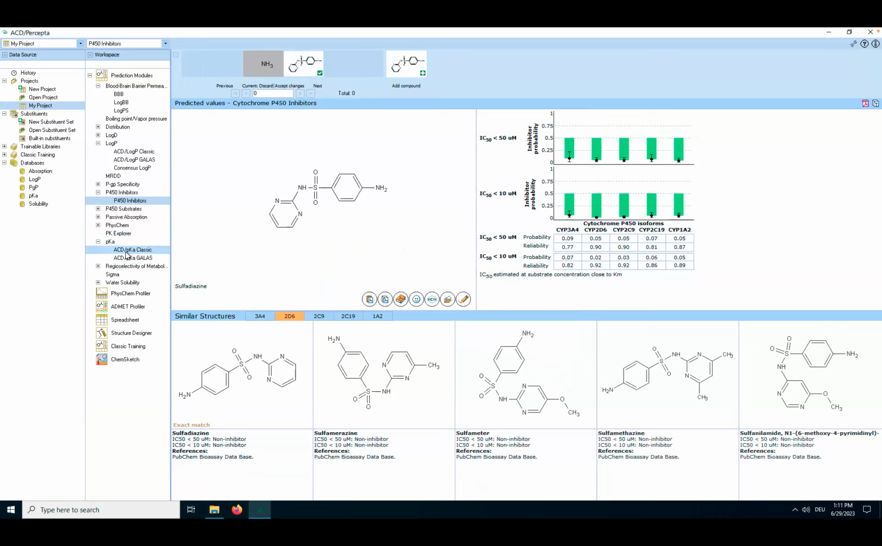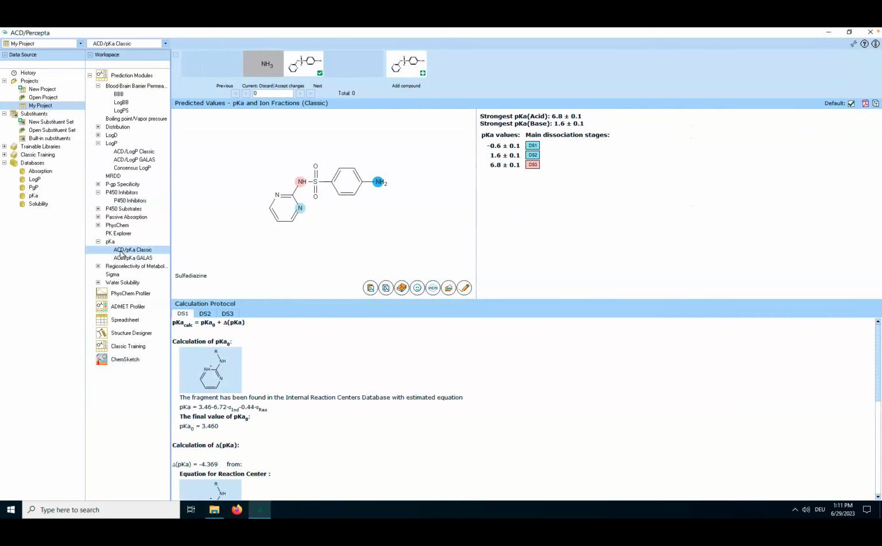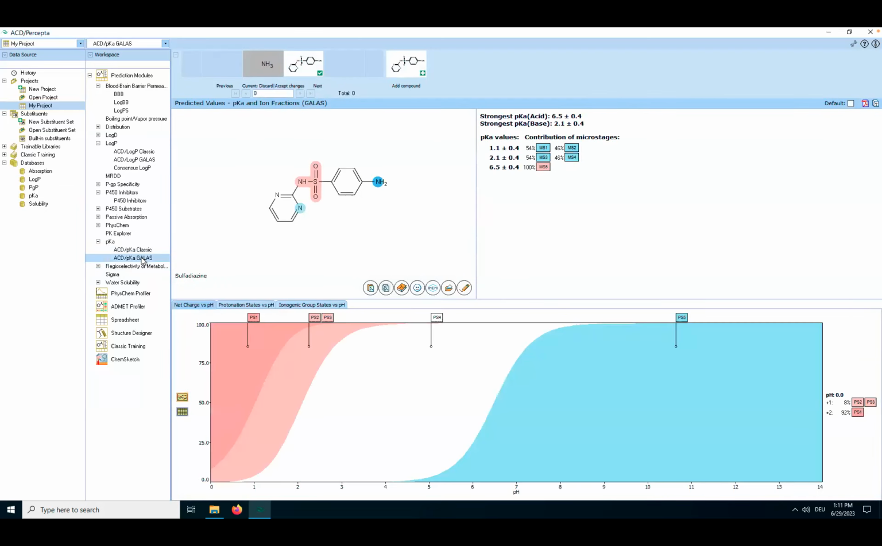And I'm going to go here and do the prediction via classic algorithm. Classic algorithm just simply looks at those states and says, what are the pKa values? I'm not going to go into details of calculation protocol here. It is rather simple. What I would like to show is the Galas algorithm, which I find very interesting, again, based on similarity.